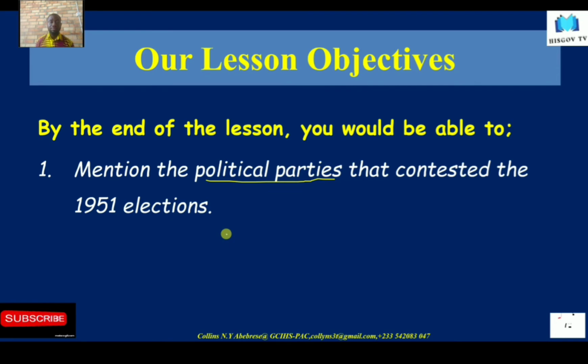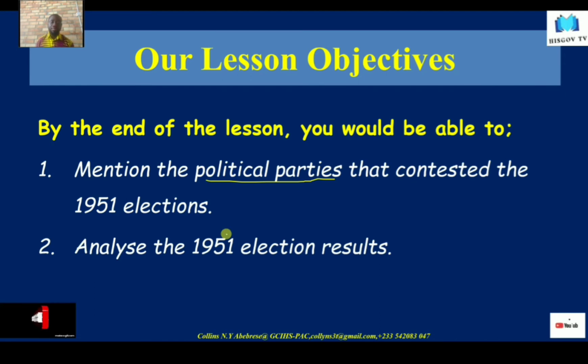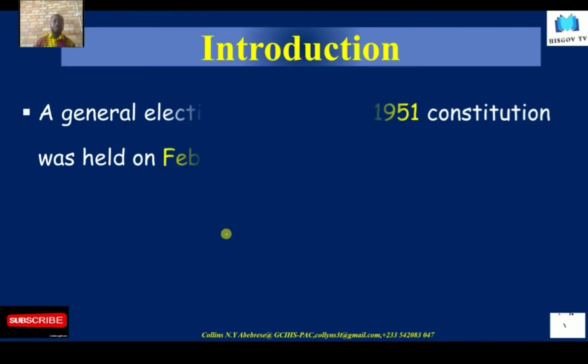Then two, you should be able to analyze the results of the 1951 legislative election and come up with your own explanation as to the outcome. These two objectives should guide us in our lesson today.